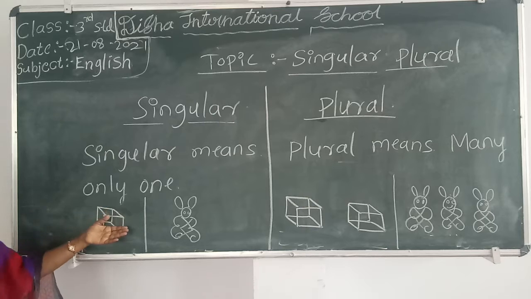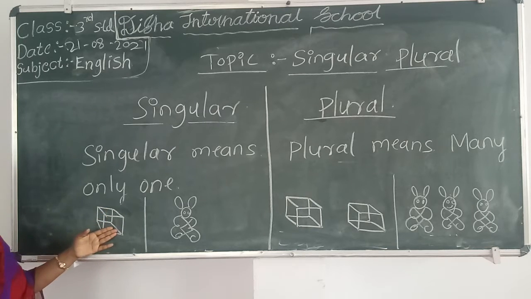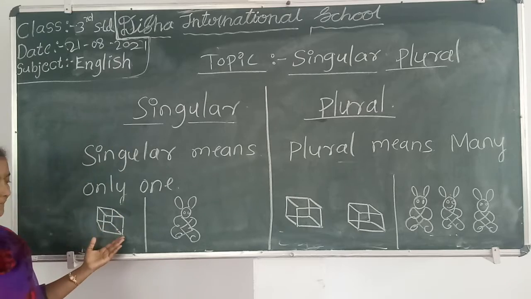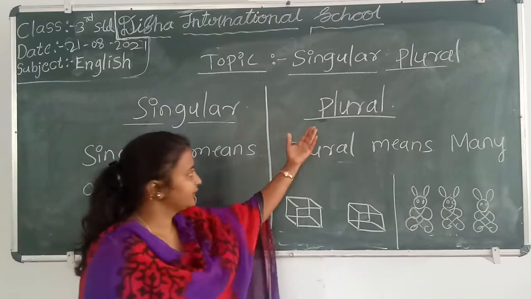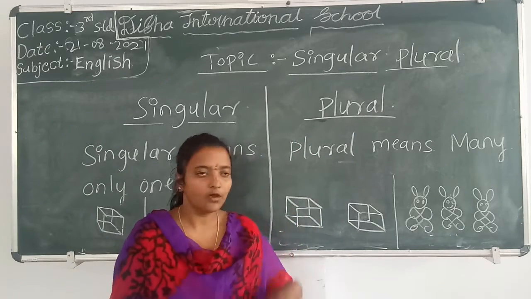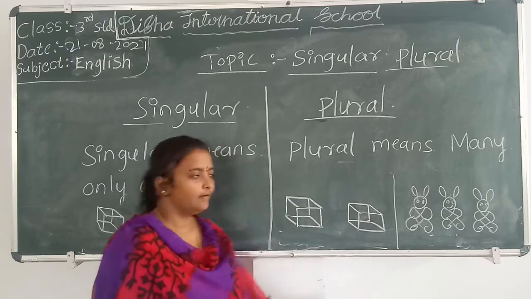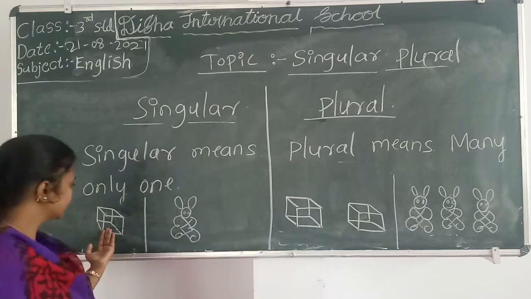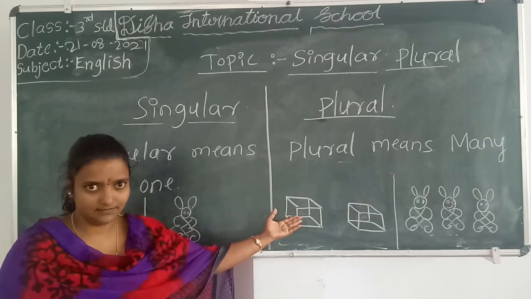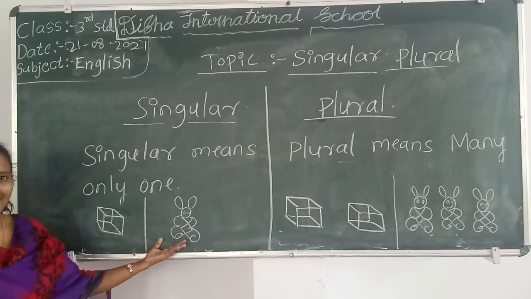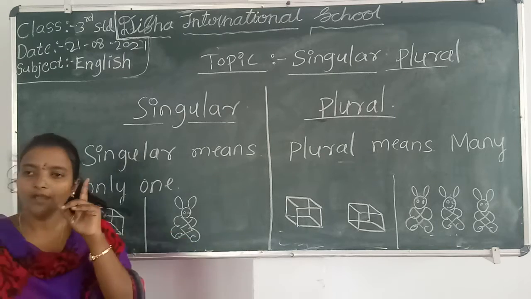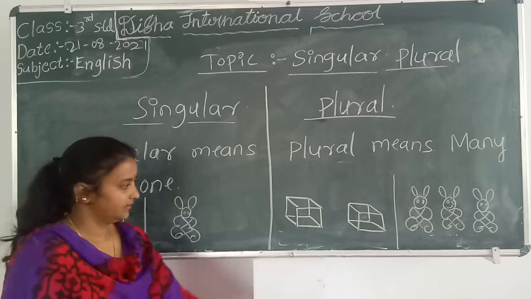Here I wrote some drawings. Here you see only one box in the singular part. Now you can see two boxes, or more than one box. Box, boxes, box, boxes. Next, here I drew a doll. Only one doll is here.